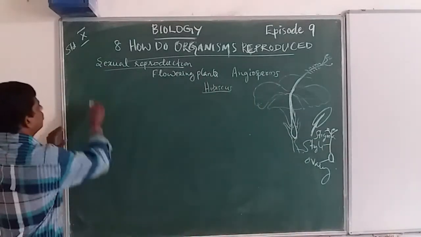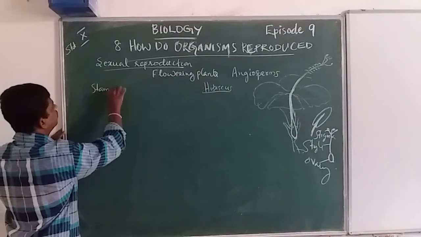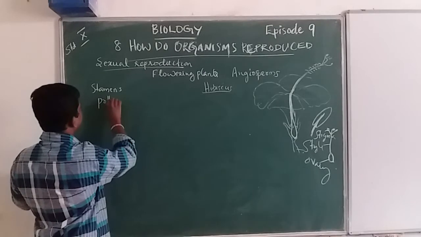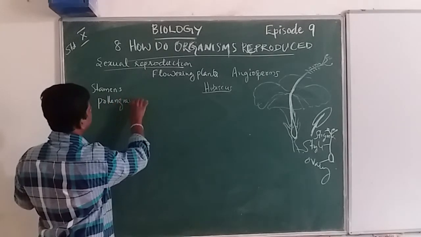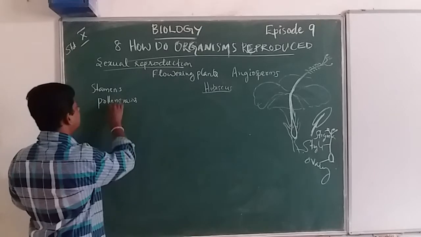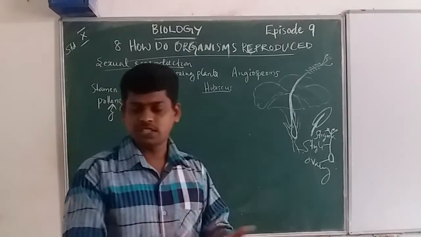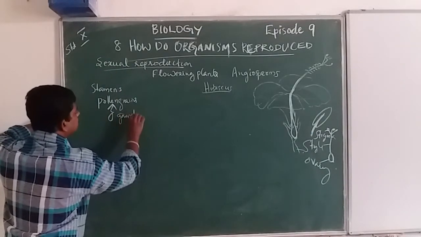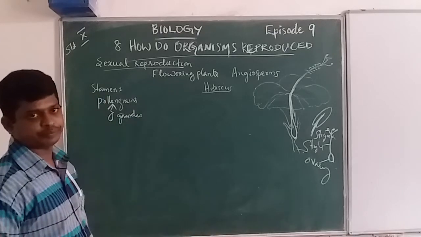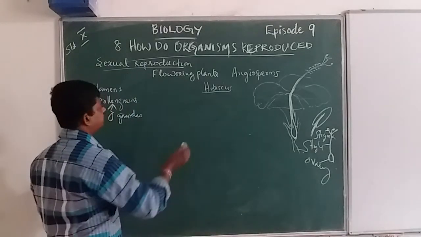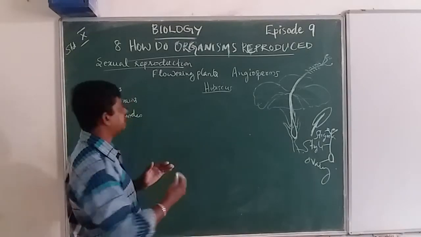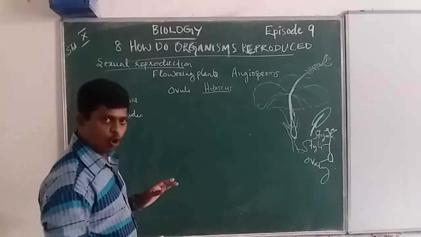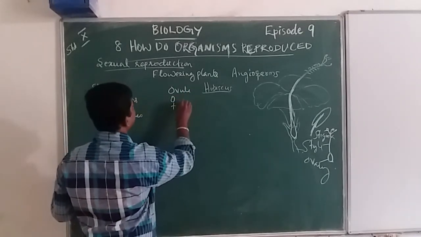These are also known as pollen grains, the male reproductive structure. The male gametes are pollen grains. The female reproductive gamete is the ovule. That is the female gamete.